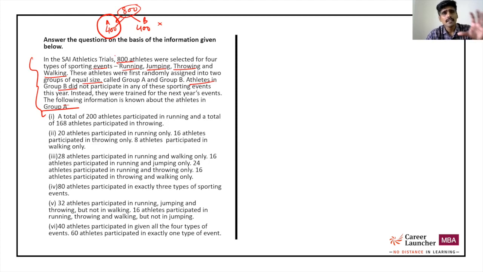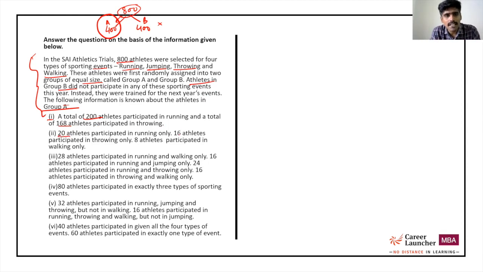And I could read the first paragraph in 30 to 40 seconds. And I think that is a good pace at which you can really go forward and do it. The next thing I evaluate when I look at the set is the complexity or the number of points that are below and the nature of points that are below. The nature of points here, point 1 says 200 athletes participated in something, 168 athletes in something else.